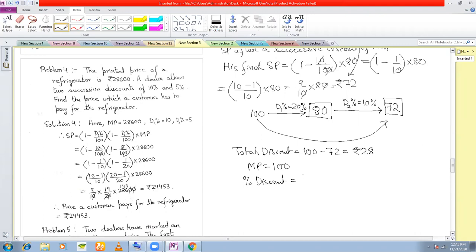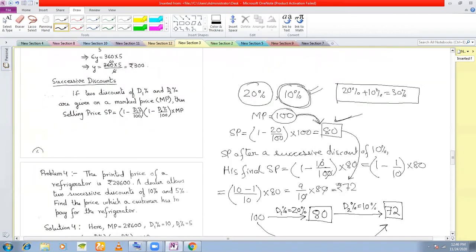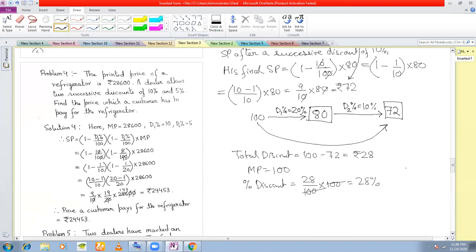Percentage discount is discount divided by mark price into 100. So these two cancel, 28%. So although initially you thought that you were getting a discount of 30%, actually his discount was not 30%. His discount was 28%. That is the purpose of successive discounts.